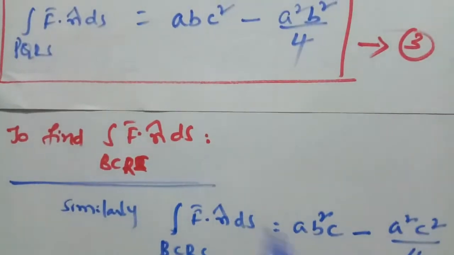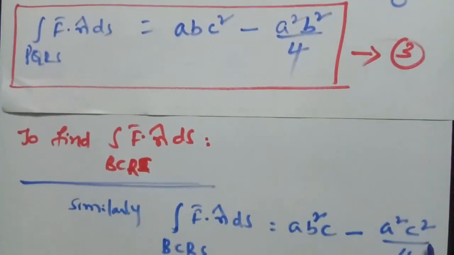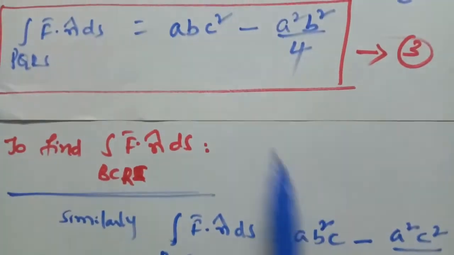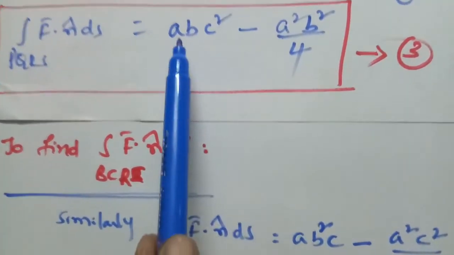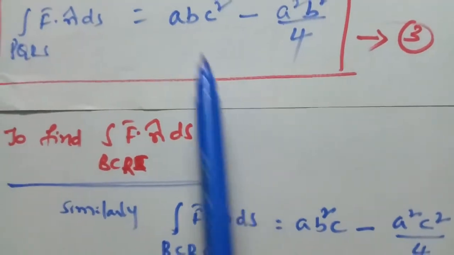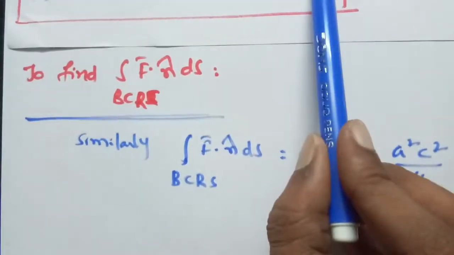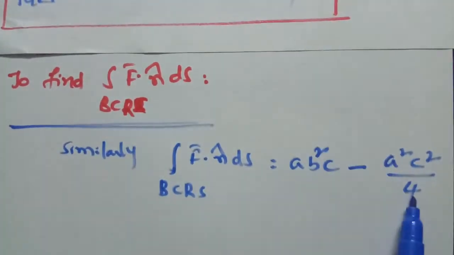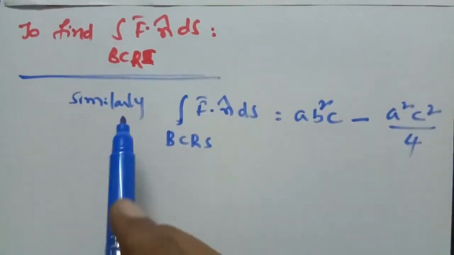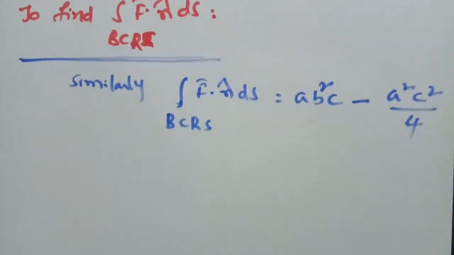Similarity is there, so based on similarity we are writing here a b square c minus a square c square by 4. So therefore, this is the answer for the integral over BCRS.